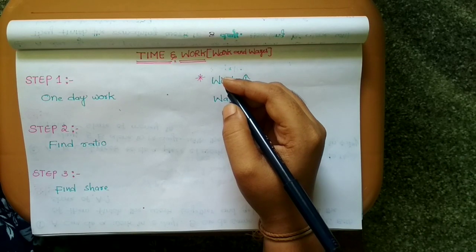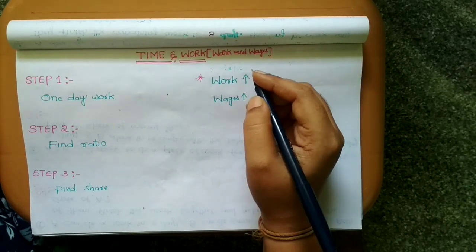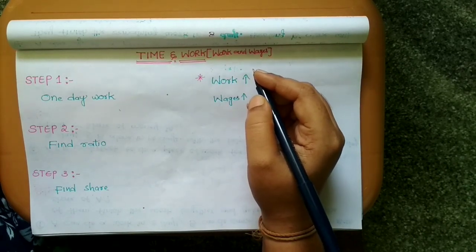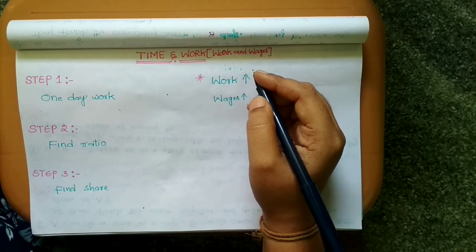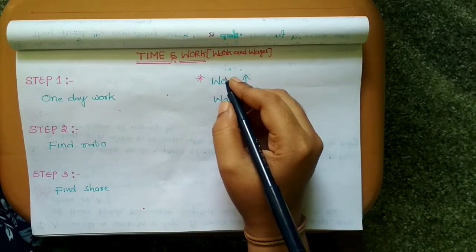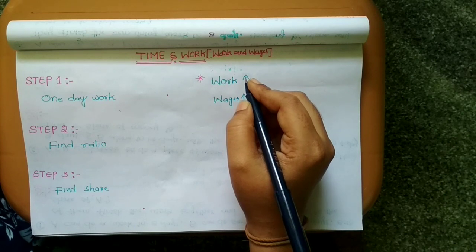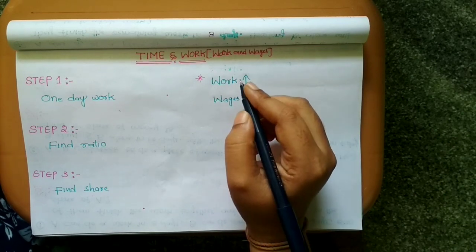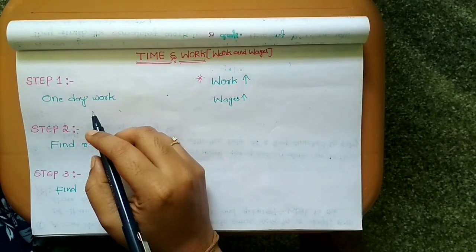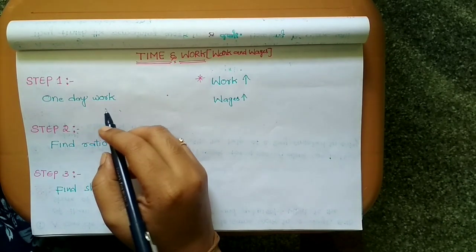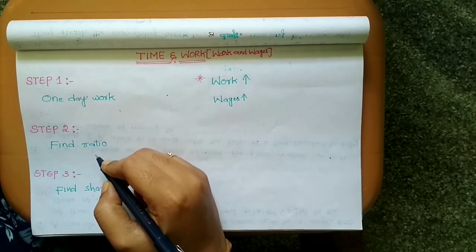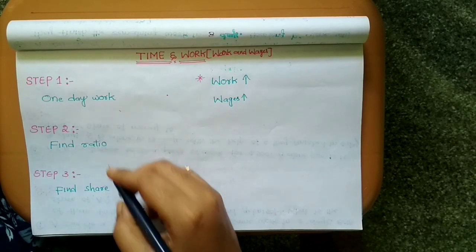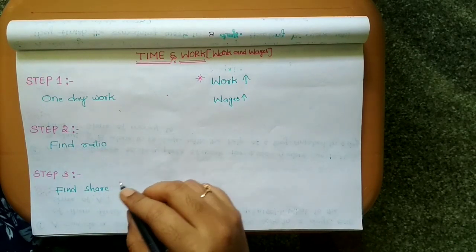Today I am going to discuss work and wages in the time and work concept topic. Before going to discuss, we need to know the 3 steps. First one is what is one day work? Second one is find the ratio. Third one is find the share.